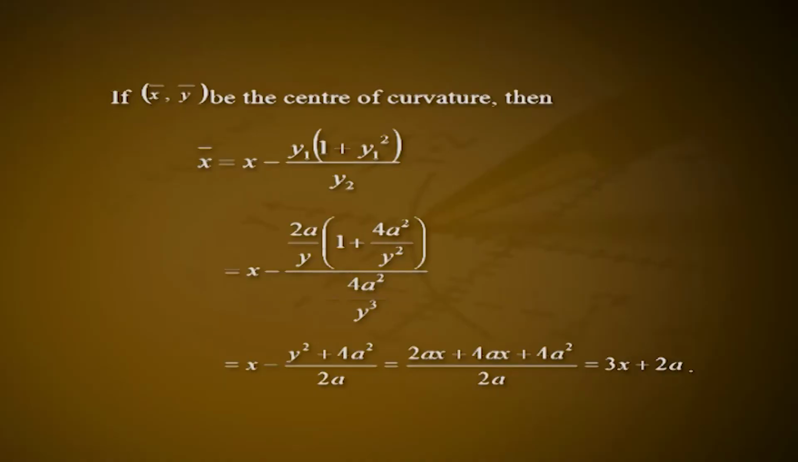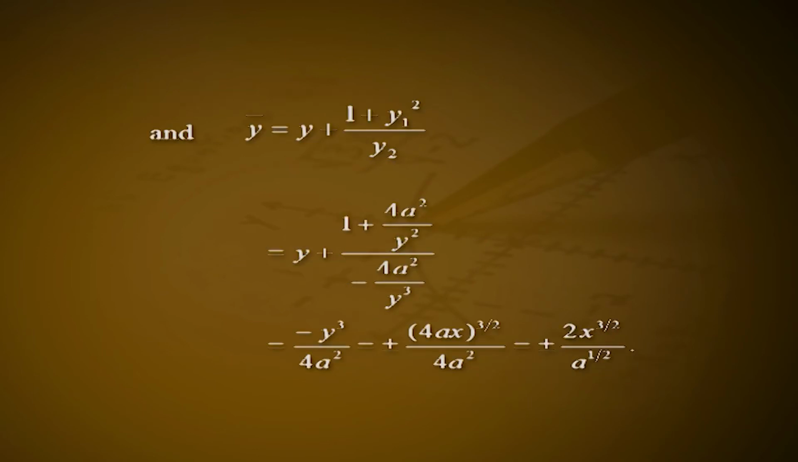If x bar comma y bar be the center of curvature, then x bar is equal to x minus y1 into 1 plus y1 square divided by y2, which is equal to x minus 2a by y into 1 plus 4a square by y square divided by minus of 4a square by y cube, which is equal to x minus y square plus 4a square divided by 2a, which is equal to 2ax plus 4ax plus 4a square divided by 2a, which is equal to 3x plus 2a.